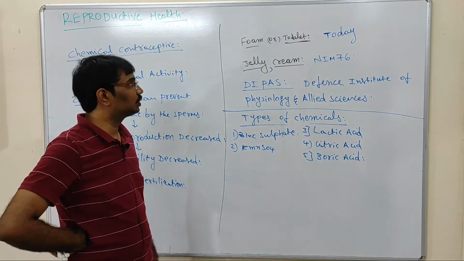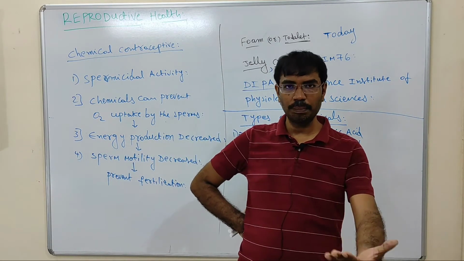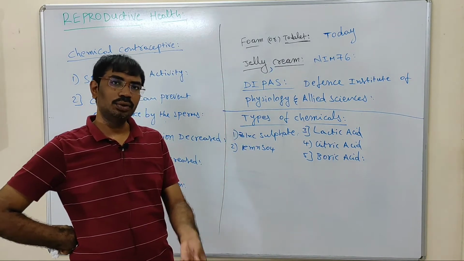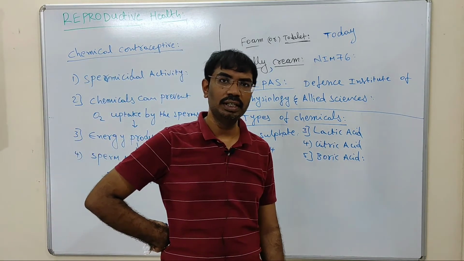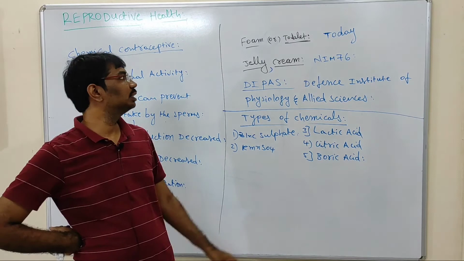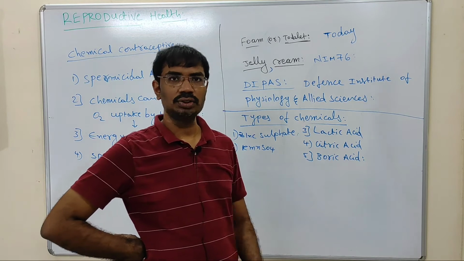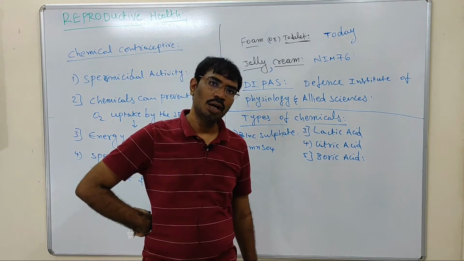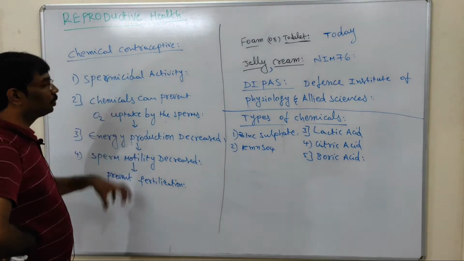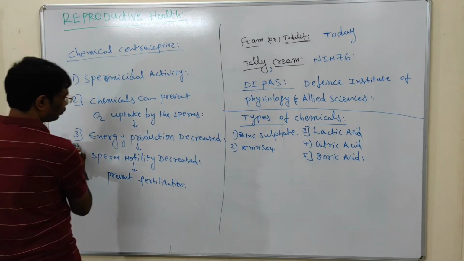Generally, chemical contraceptive methods mean the creams or jellies are directly applied to the reproductive organs. Okay, but not taken inside, like through the mouth. Very rarely will people take these chemicals as tablets. Tablet form is very rare, and more famous is either foam, jelly or cream. Mostly they will apply it in the reproductive organs, so they can kill the sperms, otherwise decrease the oxygen utilization in the sperms. So this is about chemical contraceptive methods. Next we will discuss physical contraceptive methods.